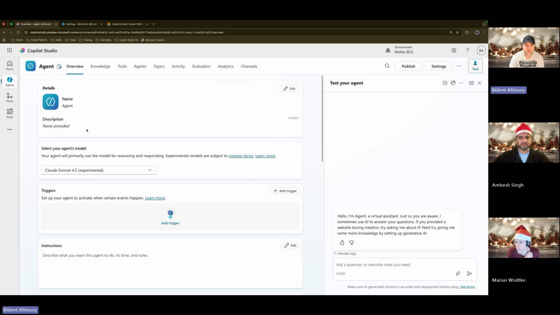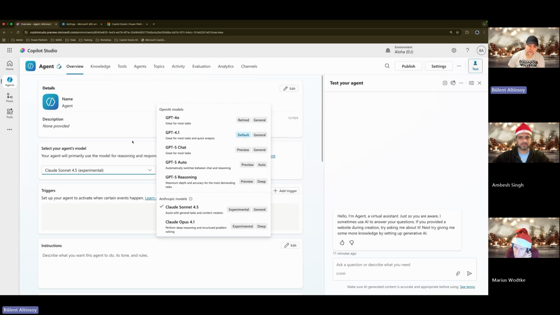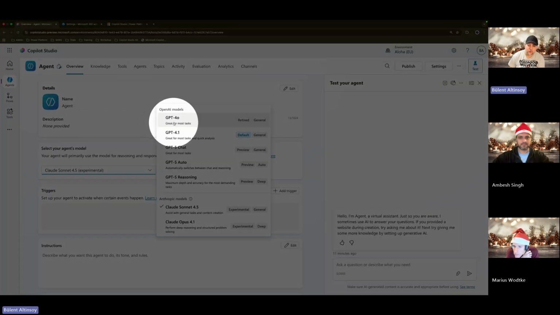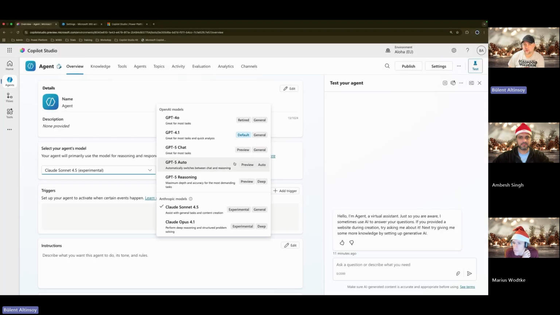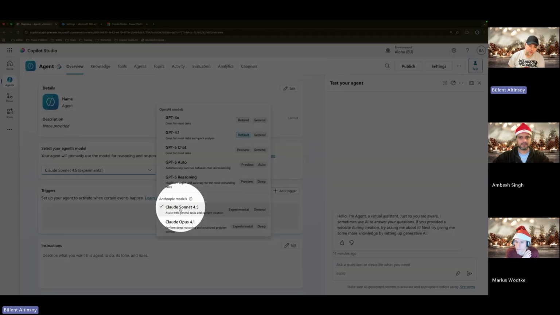In Copilot Studio, if you're using an agent, you select one of the models here. What you can see is, for example, that GPT-4.0 is retired and will not return. Currently we have GPT-4.1, and we have GPT-5 in chat, auto and reasoning as preview, which will become the new default models in a couple of weeks. But we also have the Anthropic models.